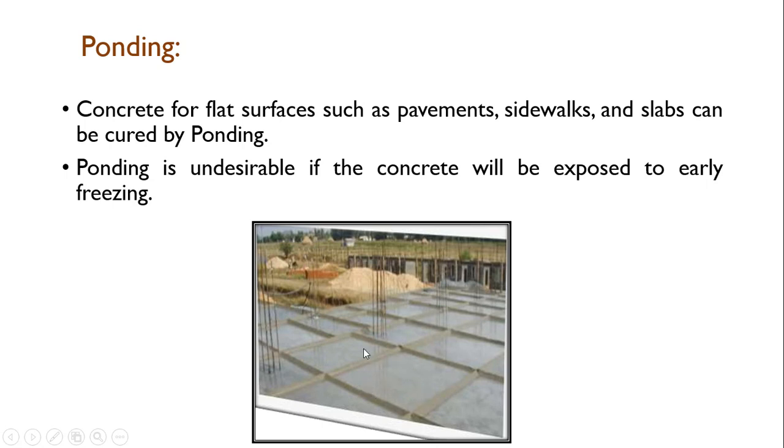These ponds are then filled with water, so that during the heat of hydration, the moisture can be used by the concrete. In case of slabs and pavements, normally this ponding method is used. The complete top surface is ponded with water, and that's why it is called the ponding method.